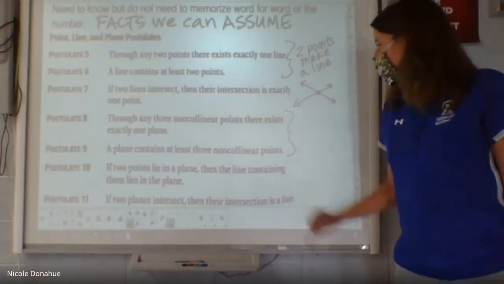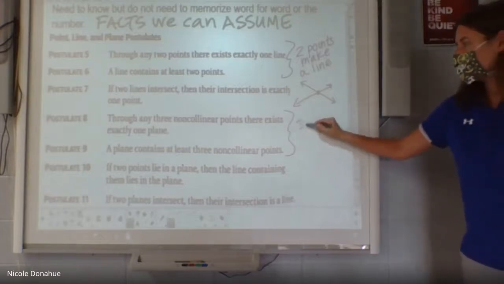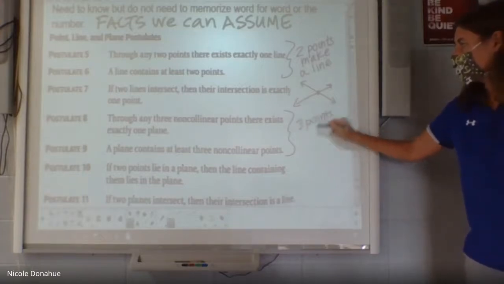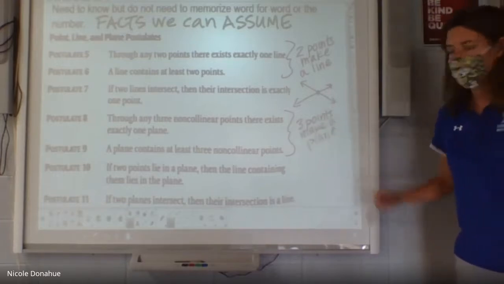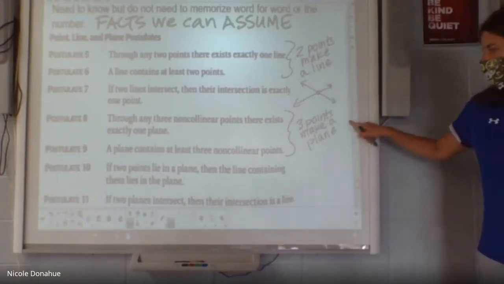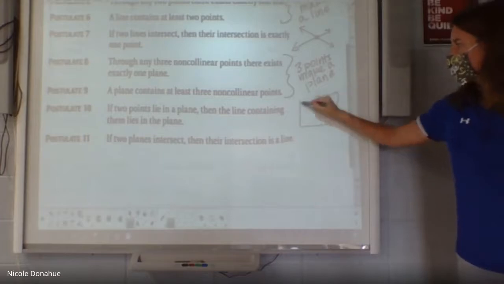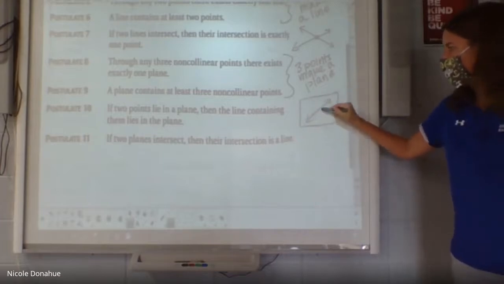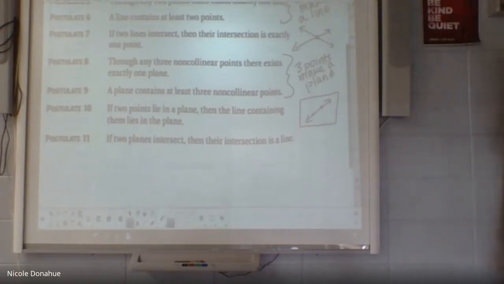The next 2 are basically saying that it takes 3 points to make a plane. So 3 points make a plane. This next one just says that if 2 points are on that plane, the line's also in the plane. Seems pretty straightforward.